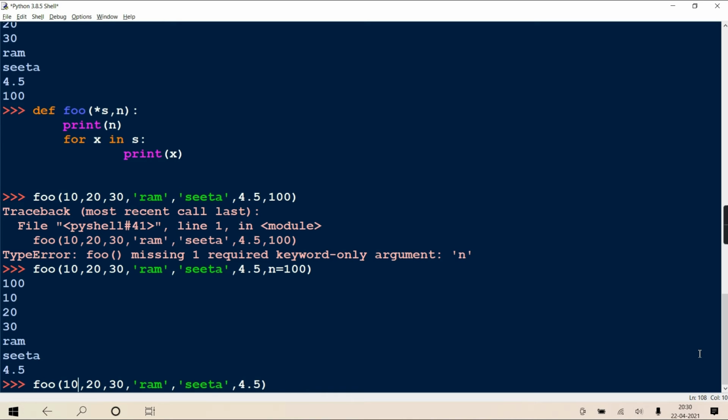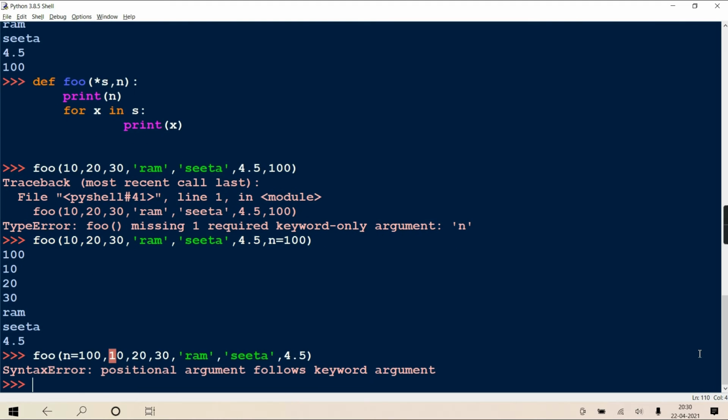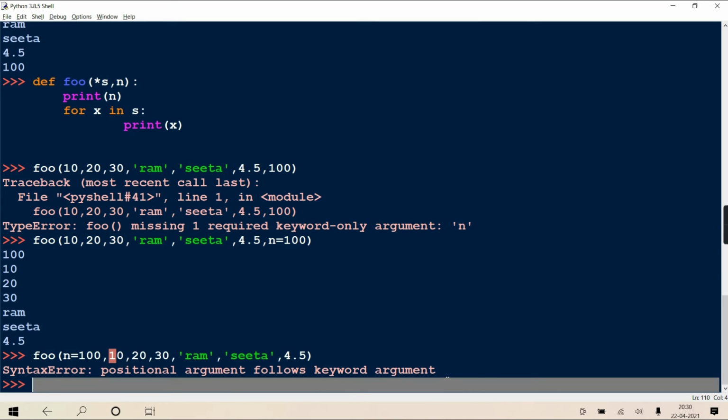See, like this. N equal to 100, if you write, it will still give an error. Why? Because once you start with a keyword, all are supposed to be keyword. Later you cannot give positional. One is a variable length and one is a keyword. So all the first are going to get packed into a tuple, and the last one which you have explicitly mentioned with the name will come in that keyword. Clear?